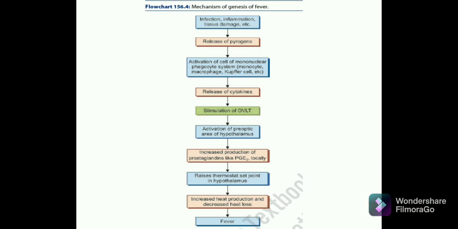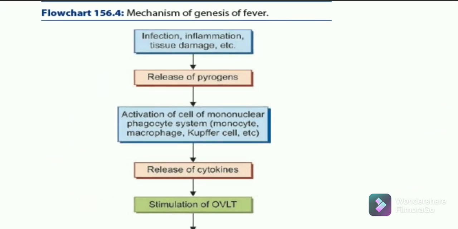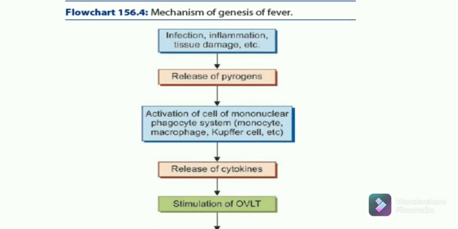Okay. Fine. Now again, I have added this on the applied aspect, the mechanism of genesis of fever. Nowadays COVID and viral fever, and bacterial fever like typhoid fever, how there is genesis of fever, here I have discussed the mechanism. We'll also be discussing the applied aspect: suppose someone is suffering from fever, then from a pharmacological point of view, if you give him paracetamol or aspirin, how does this reduce his body temperature? Okay, we'll be discussing this.